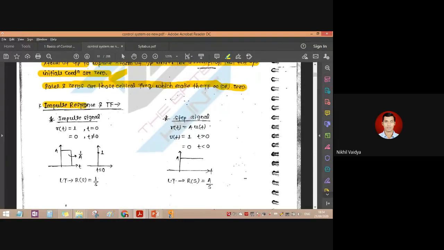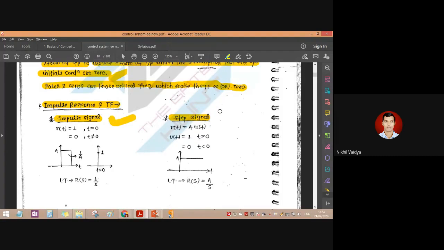So we have impulse response and its transfer function. Various signals can be given as input to the control system. Now to analyze the stability of the control system, we generally analyze it through various test inputs. They are nothing but these input signals. As an input, we will try to test the system with the help of these various signals.